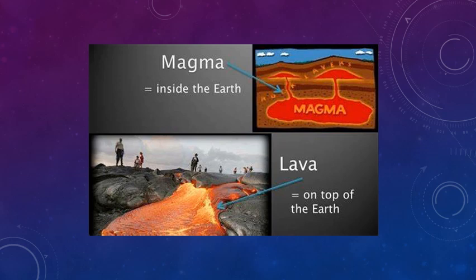Now let us study about the products of a volcano. When a volcanic eruption takes place, a number of products like steam, gases, molten rock, dust, ash, and liquid and solid material are thrown out. First of all, let us see the difference between magma and lava. The molten rock material, as long as it is inside the earth, is known as magma. The moment it reaches the surface of the earth, it is known as lava.